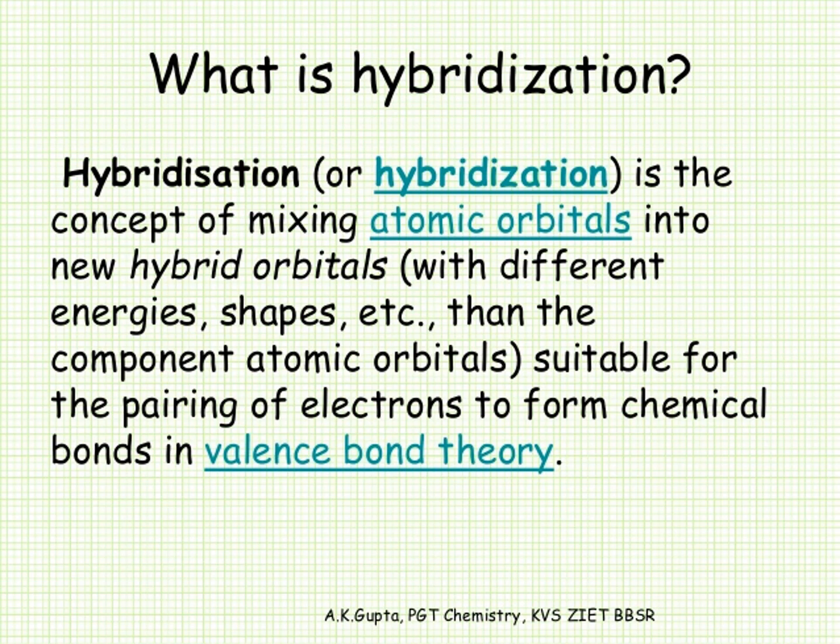Okay, hybridization. Understand? Hybridization is the concept of mixing atomic orbitals into new hybrid orbitals with different energies, shapes, etc. The component atomic orbitals are suitable for the pairing of electrons to form chemical bonds in valence bond theory. Next one we have to see.